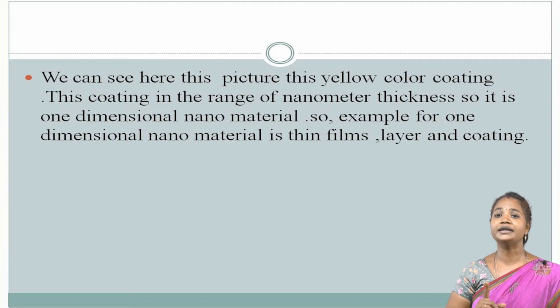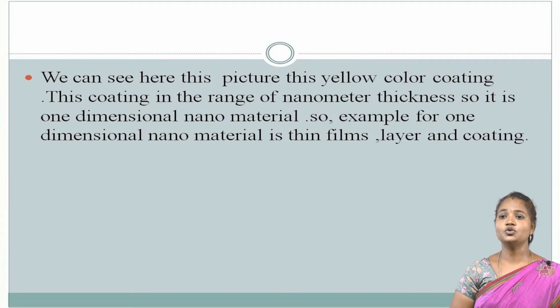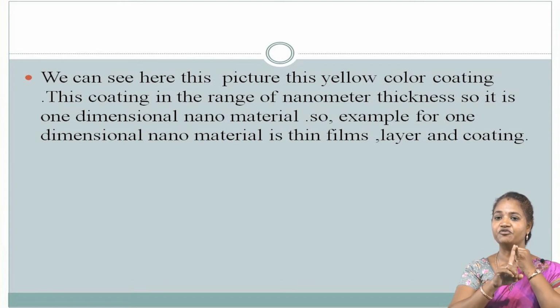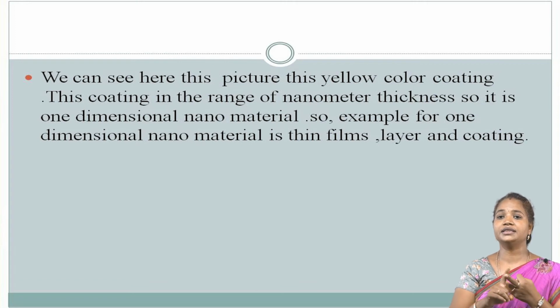So it is a one-dimensional nanomaterial. Examples of one-dimensional nanomaterials are thin films, thin layers and thin coatings.